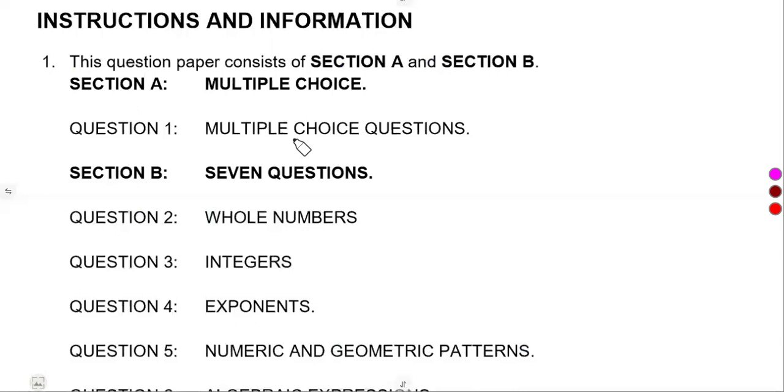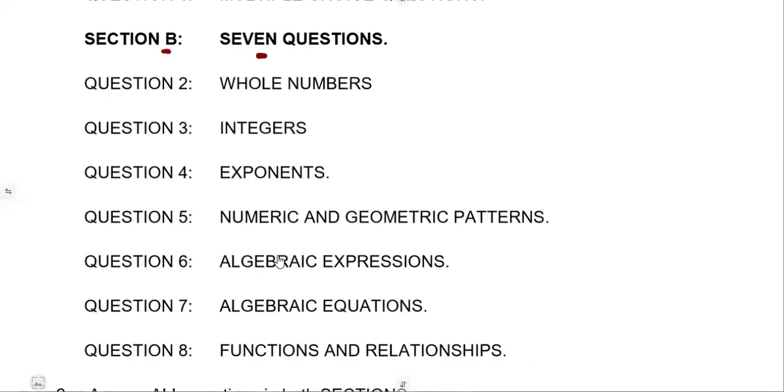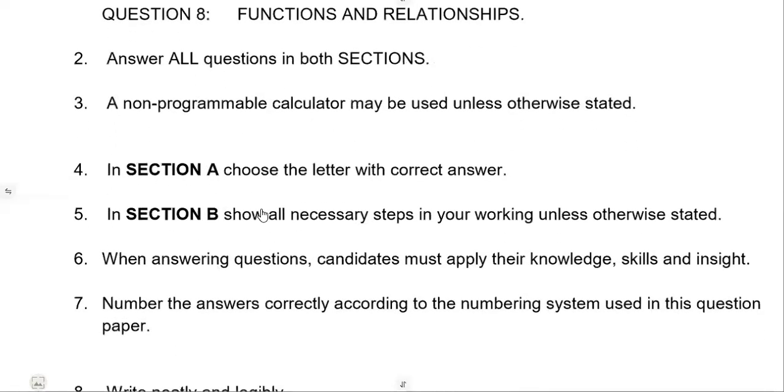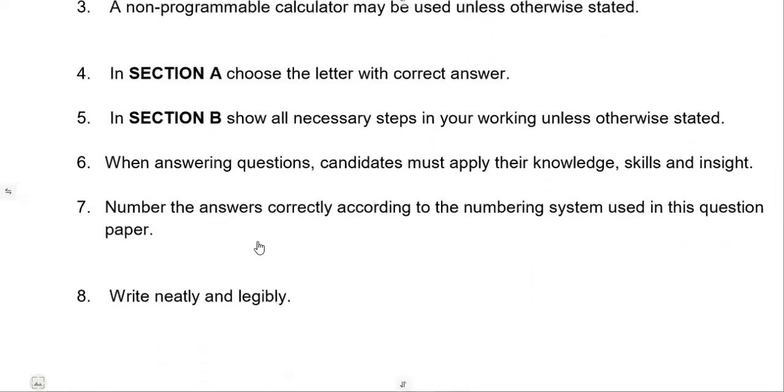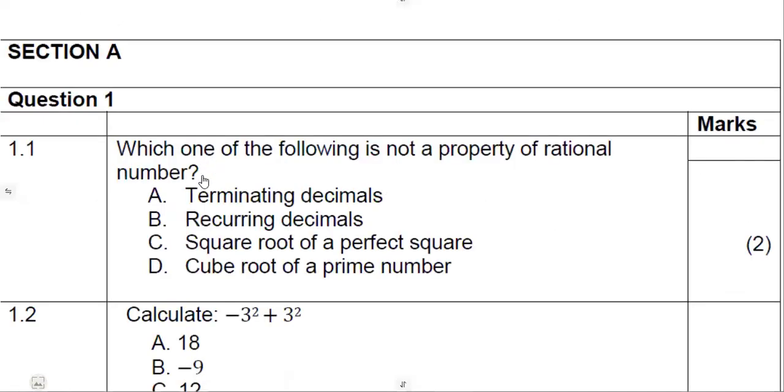So this one, guys, make sure that you go through the instructions and information. This question paper consists of section A and section B, where section A is the multiple choice and section B has got 7 questions, which we are going to see as the ones that are listed below. We are being asked to answer all questions in both sections. So make sure, guys, you go through your instructions and read everything that you're given there. I'm not going to waste your time, so let's quickly get into the questions.